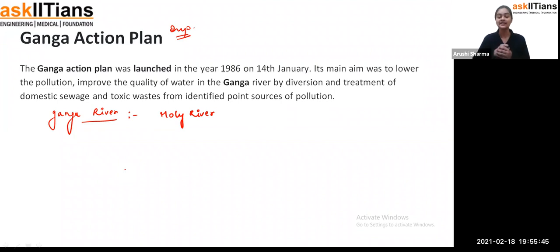And as we know, pollution in water is increasing, and a similar thing is happening with the Ganga also. So to stop and reduce the pollution in the Ganga river, the Ganga Action Plan was started. It was started in the year 1986, on 14th of January. The main aim was to lower the pollution and improve the quality of water in the Ganga River by diversion and treatment of domestic sewage and toxic wastes from the identified point sources of pollution.